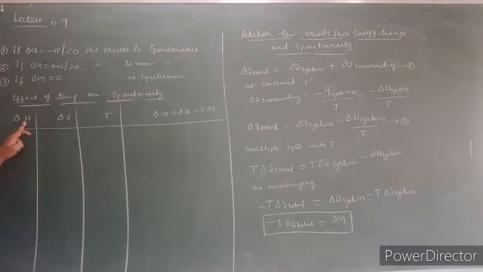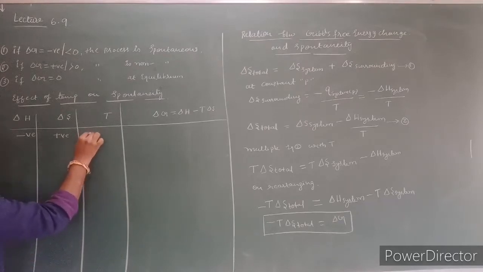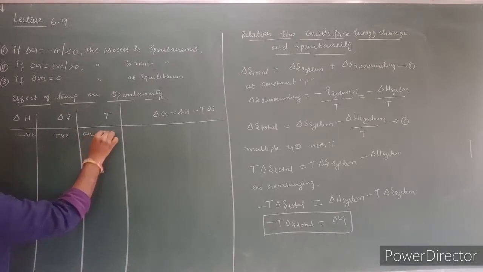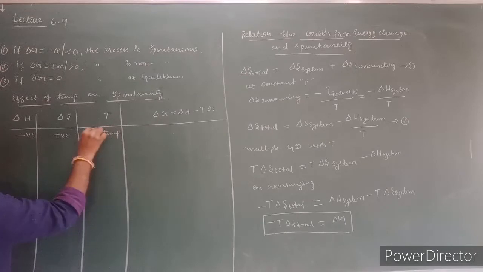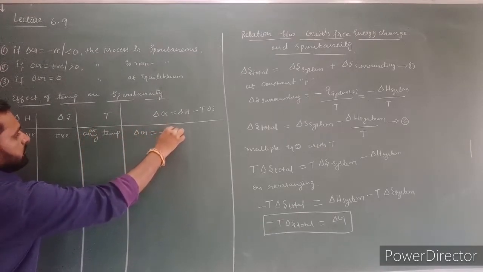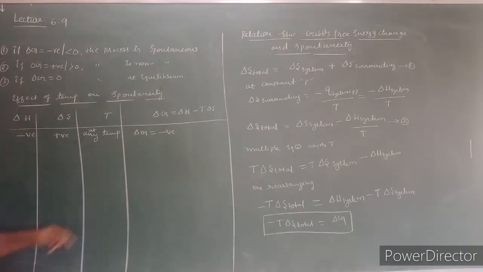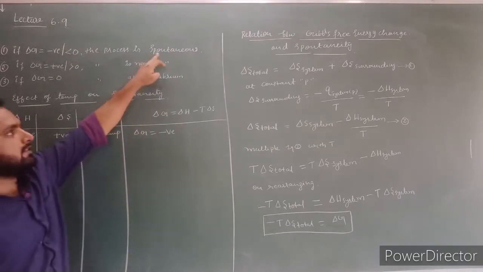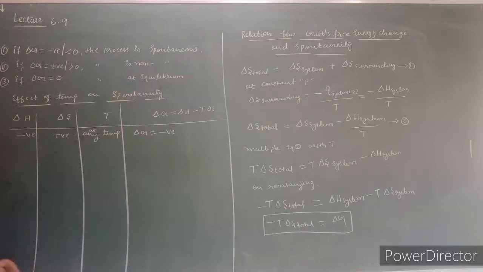Here, if delta H value is negative, and delta S value is positive, then at any temperature delta G value will be negative. If delta G value is negative, then the process is spontaneous process.